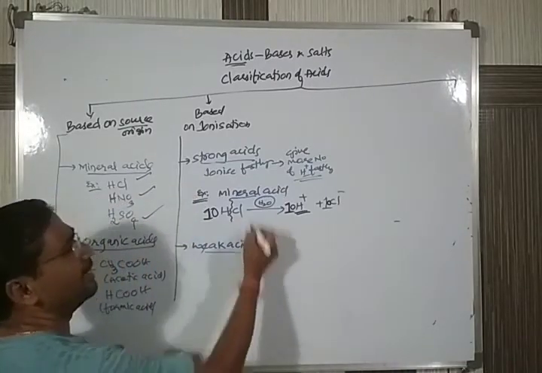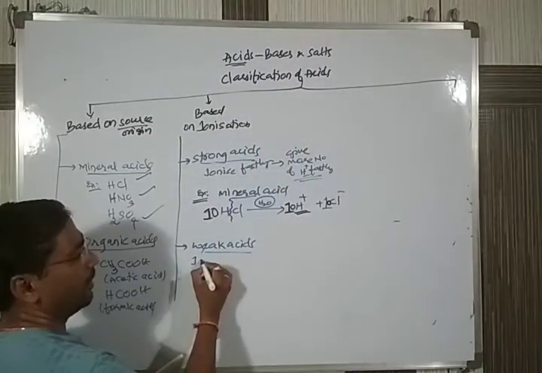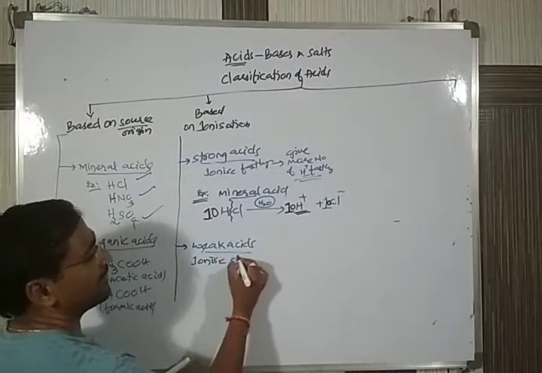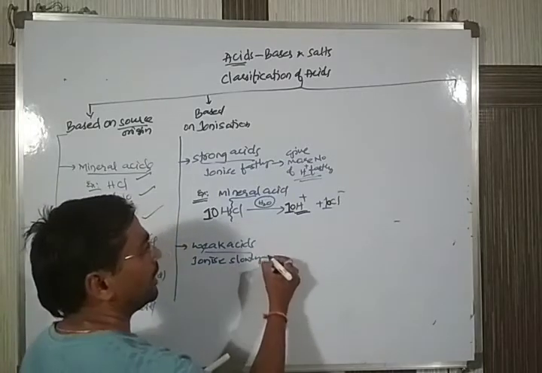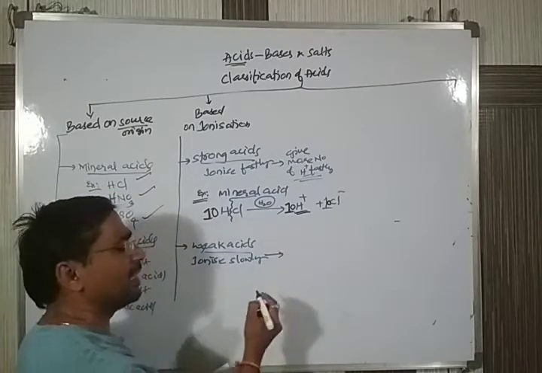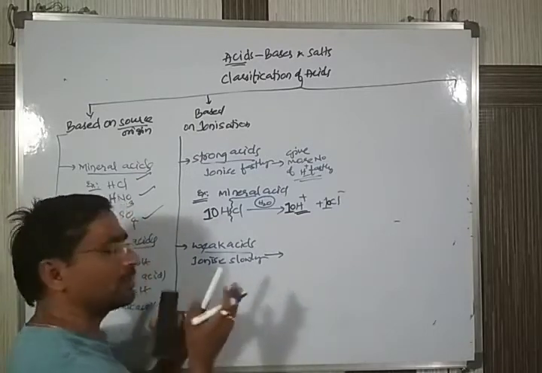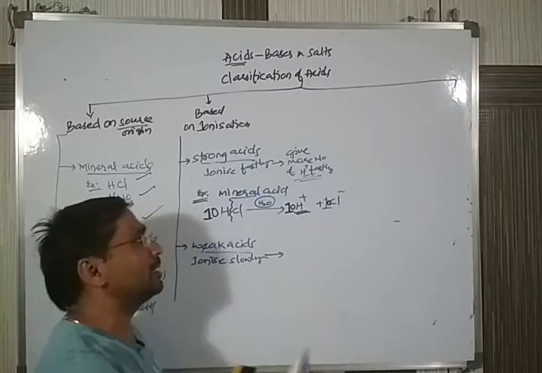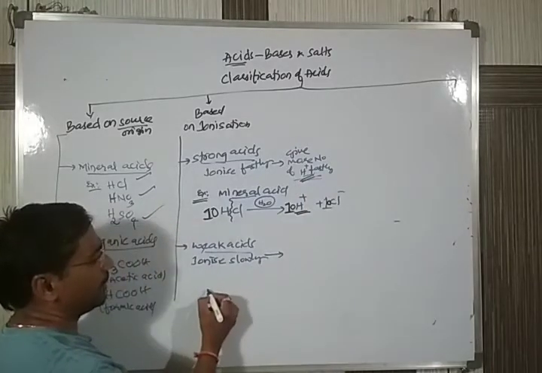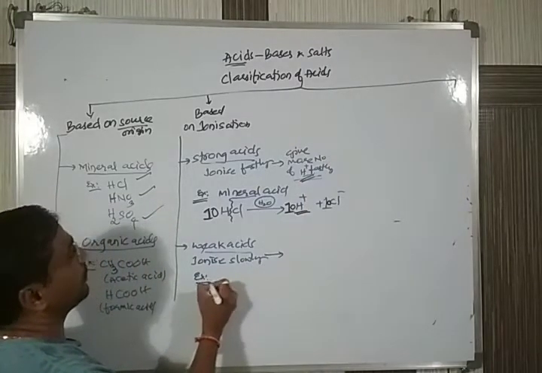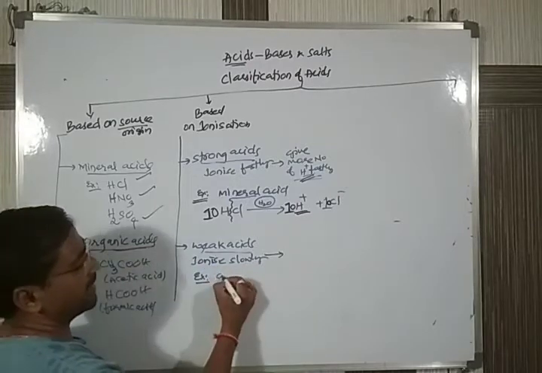Coming to weak acids, exactly opposite to this. The acids which ionize very slowly. What is the meaning of slow? The breaking of the compound is also very slow. If they break, the chance of giving the H plus ion is also slow. The best example for this is organic acids.